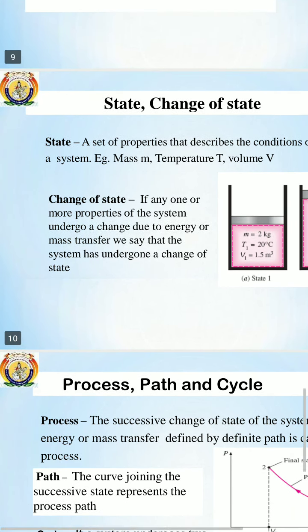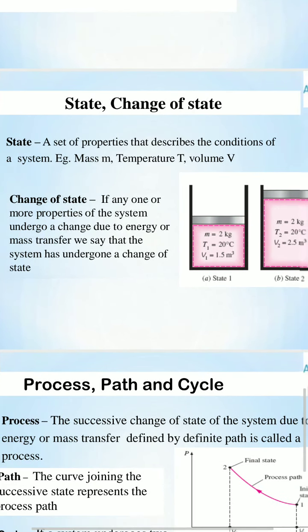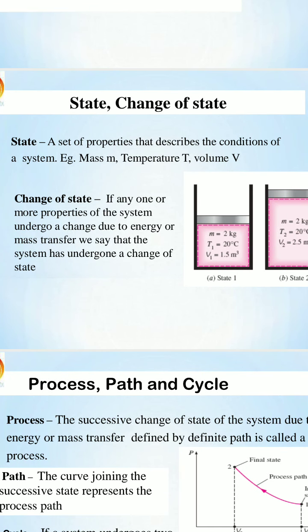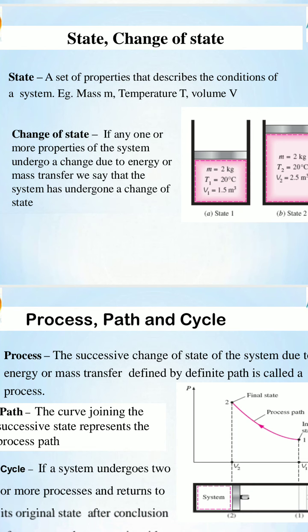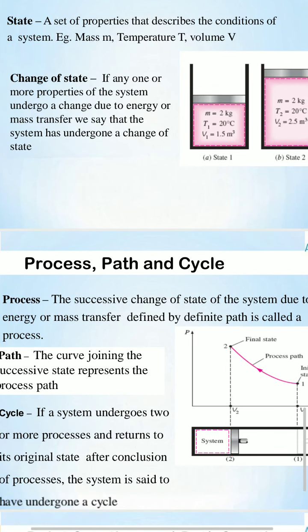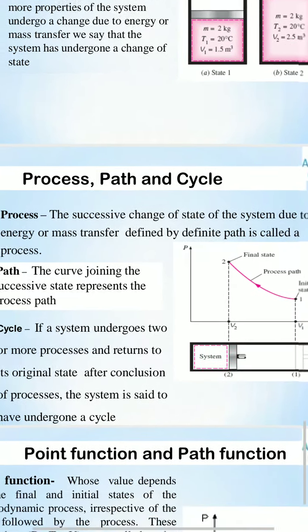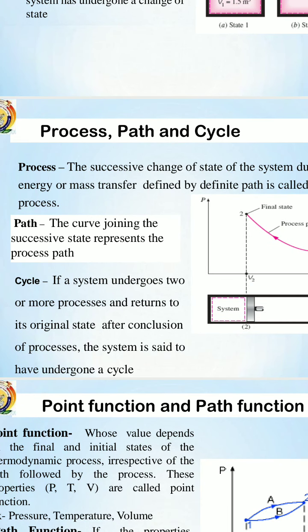Okay. Next, these are in general state and change of state. Just remember that state means the properties that describe the condition of a system. Change of state means any one property or more than one property changes. Next is what? Process, path and cycle.